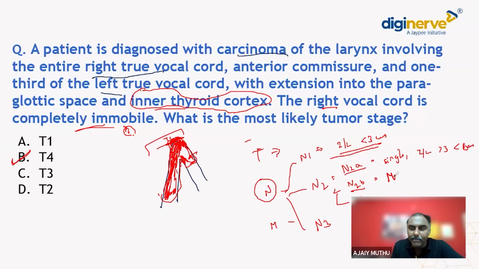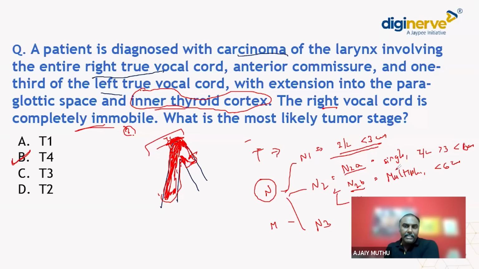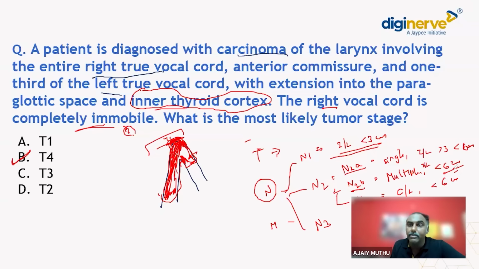N2B means multiple nodes, size less than 6 centimeters. So it could be even 2 centimeter. But if there are two nodes involving the same side, multiple, ipsilateral, anything less than 6 centimeter, it is N2B. N2C means, put in mind, C for contralateral. It could be single or multiple, anything. If it is contralateral, say right malignancy presenting with the left node, size less than 6 centimeter, it is N2C.